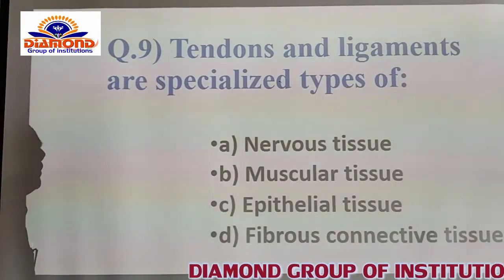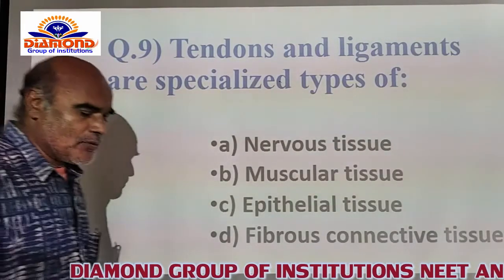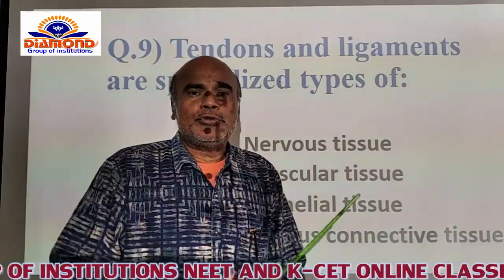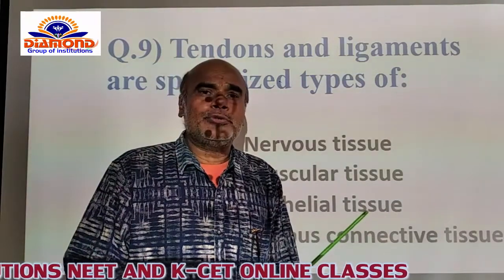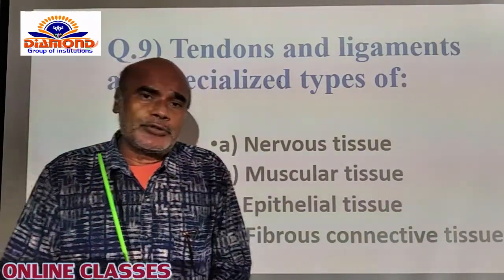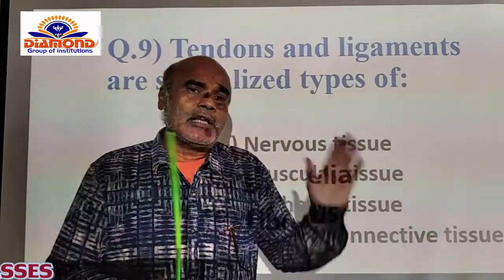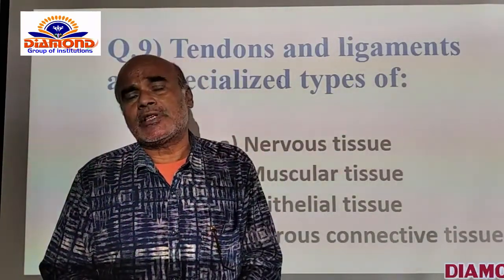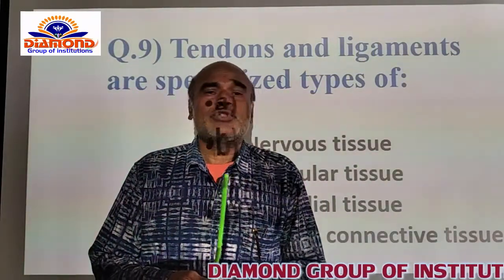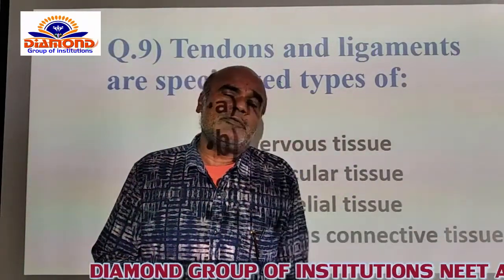The tendons and ligaments are specialized types of... You know that. Here they are the regular connective tissue. So the dense regular connective tissue is further classified into tendons and ligaments itself. The tendons and ligaments are specialized structures which are mostly helpful in the following functions.